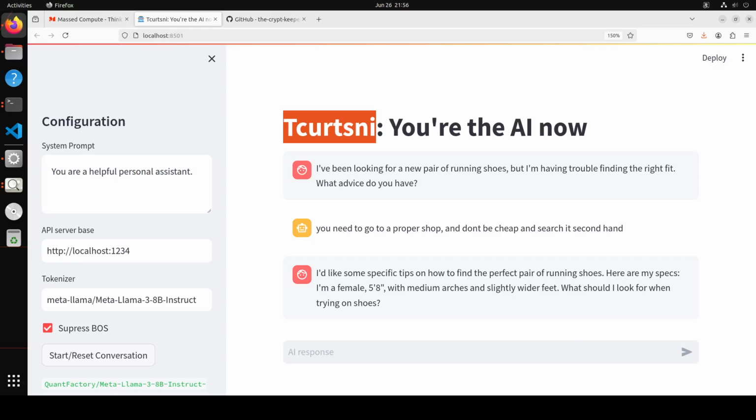The requirement for running this tool is Python 3.10 plus. I would suggest 3.11, and then you would need to have a llama.cpp server compiled for your architecture. This was the hardest part, and I have spent hours and hours on this one. Then I raised an issue with the creator of this tool, and I was able to get it working. So instead of running a llama.cpp version, what I have done is that I have used LM Studio, and I will shortly show you all the steps which I have been running.